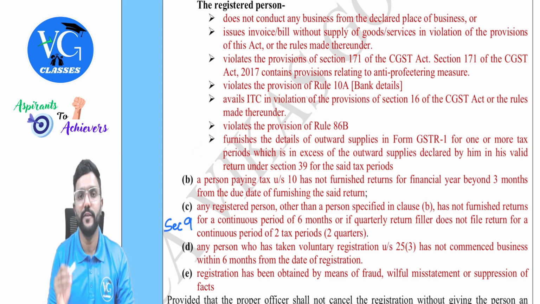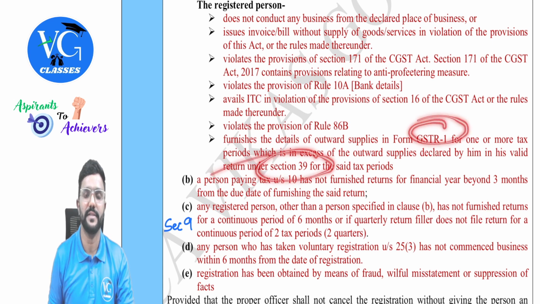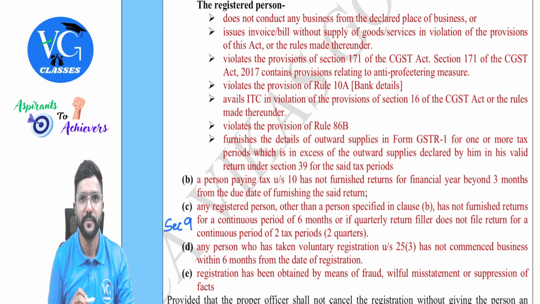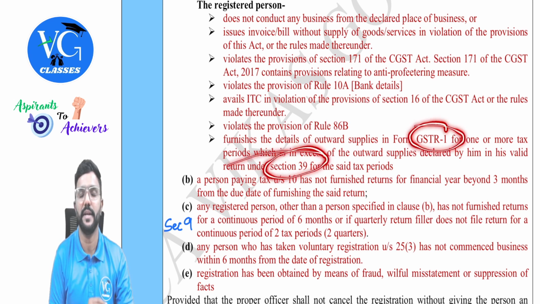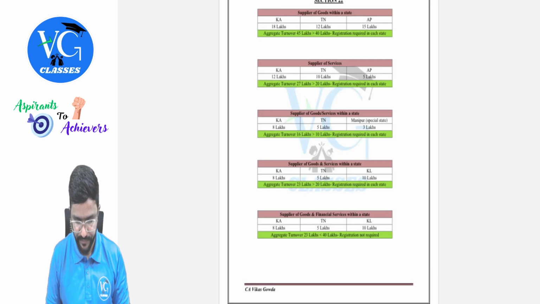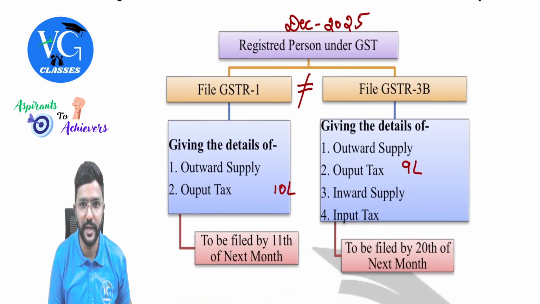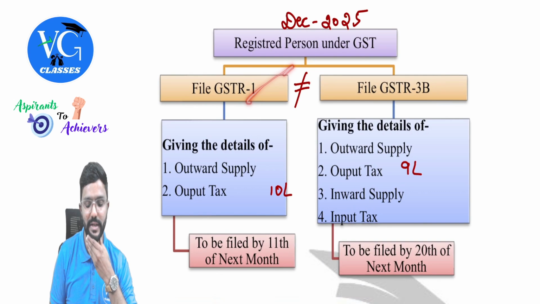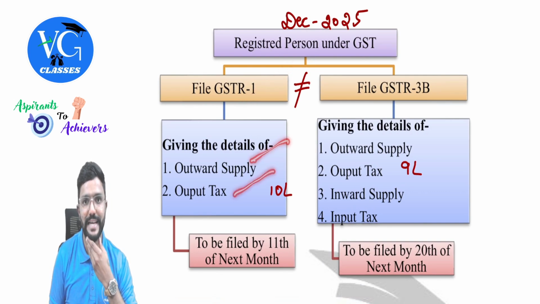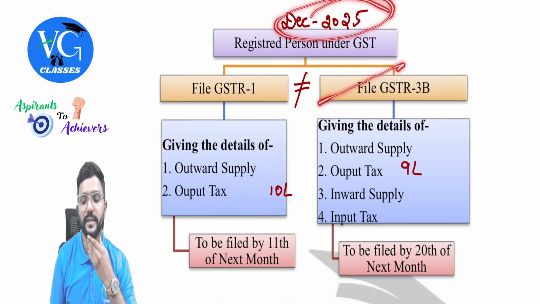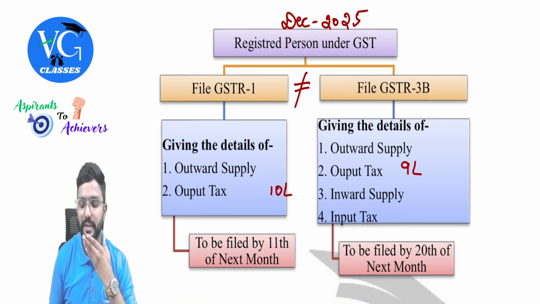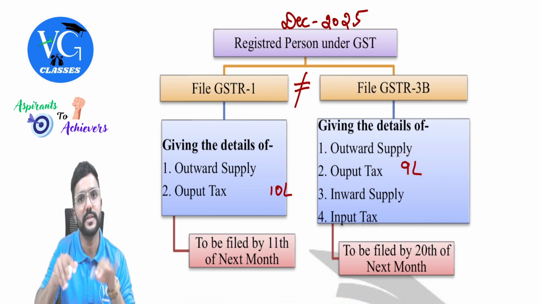Then there is a mismatch of information between GSTR 1 and GSTR 3B, guys. Section 39 talks about GSTR 3B only. So there is a mismatch of outward supply or output tax between GSTR 1 and GSTR 3B. For example, assume for December 2025, a registered person has filed GSTR 1 giving the details of outward supply and output tax. As per GSTR 1, the output tax is 10 lakh. Again, for December, he also filed GSTR 3B on or before 20th January, giving the details of output tax as 9 lakh. So there is a mismatch between GSTR 1 and 3B for the same month.